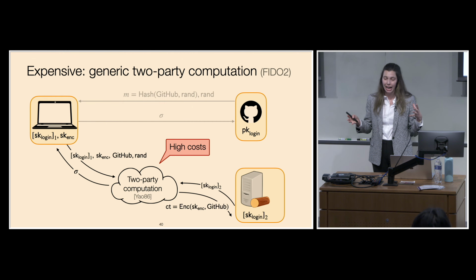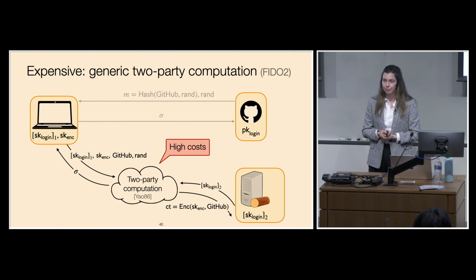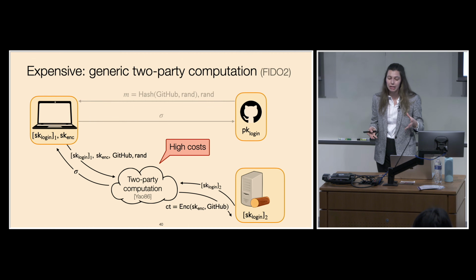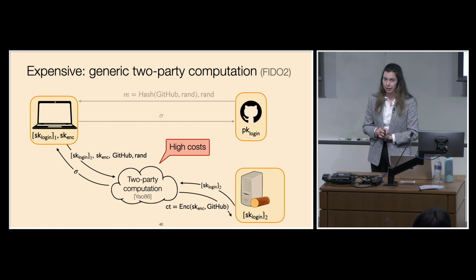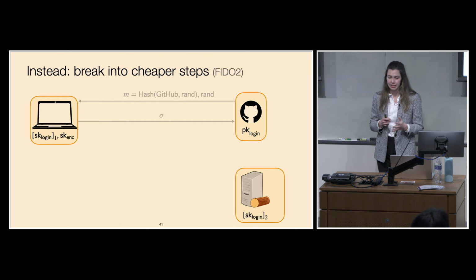But the challenge is that it would have a relatively high cost, because now we need to do all of these computations in a generic way, and we can't exploit the structure of this particular computation. So I'll show you how we can minimize the use of cryptography so that the overhead is roughly 2 orders of magnitude cheaper. So instead, we're going to break this into cheaper steps.